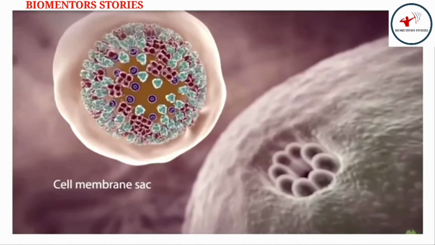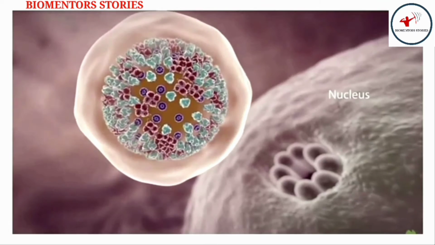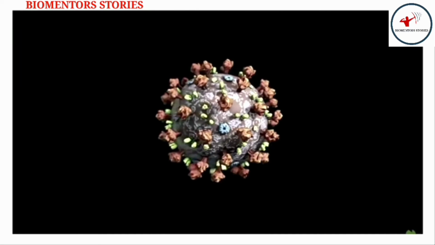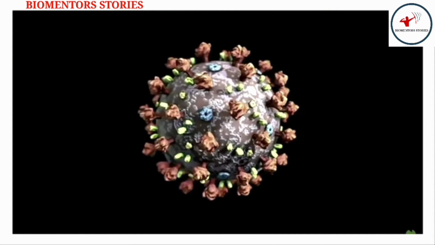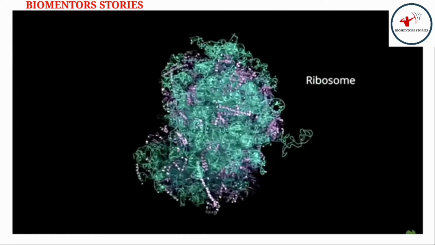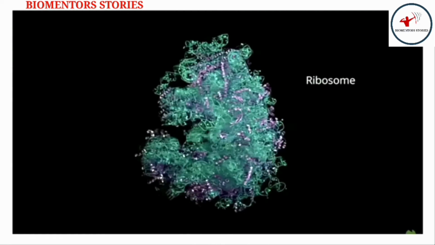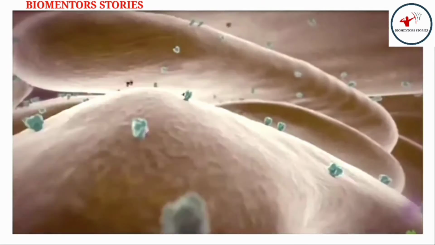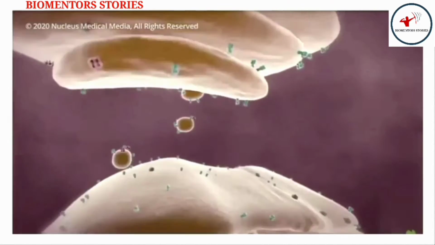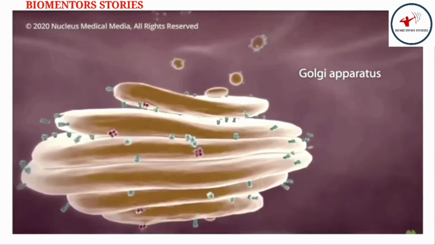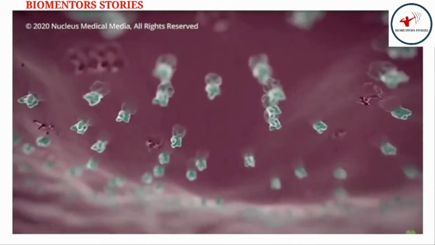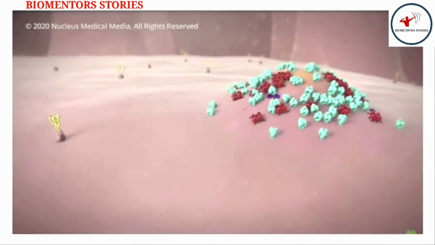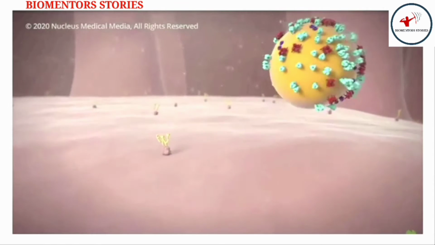A typical flu virus would travel inside a sac made from your cell membrane to your cell's nucleus that houses all its genetic material. The coronavirus, on the other hand, doesn't need to enter the host cell nucleus. It can directly access parts of the host cell called ribosomes. Ribosomes use genetic information from the virus to make viral proteins, such as the spikes on the virus's surface. A packaging structure in your cell then carries the spikes in vesicles, which merge with your cell's outer layer, the cell membrane. All the parts needed to create a new virus gathered just beneath your cell's membrane. Then, a new virus begins to bud off from the cell's membrane.